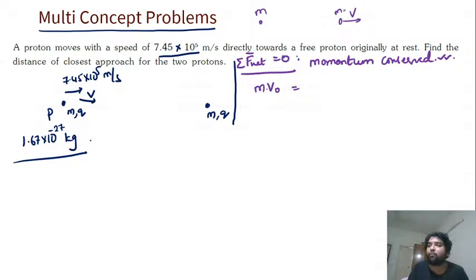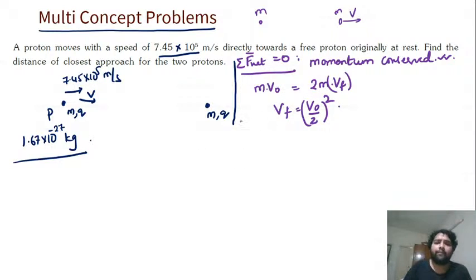So at the closest approach, they both will be moving together. After that, this will move faster, this will move slower. So it will be equal to 2 times m into v final, and both the v finals will be same. That is why I wrote 2m into v final. So directly v final is v naught by 2. So बस हो गई बात. We got the final velocities.